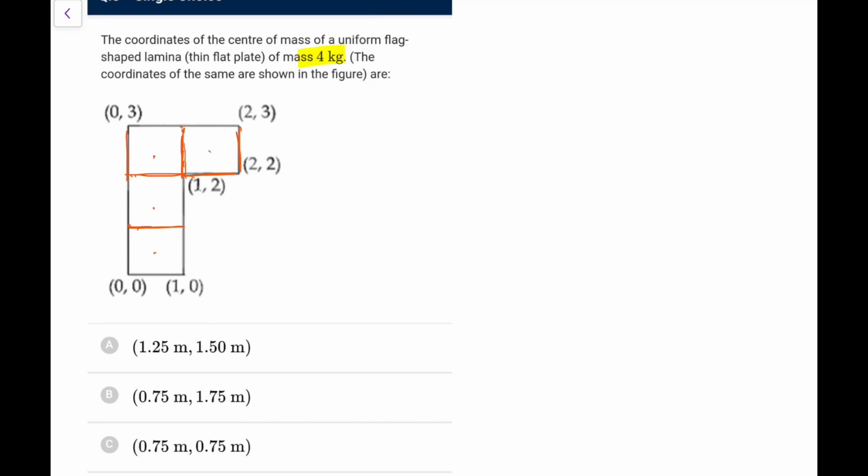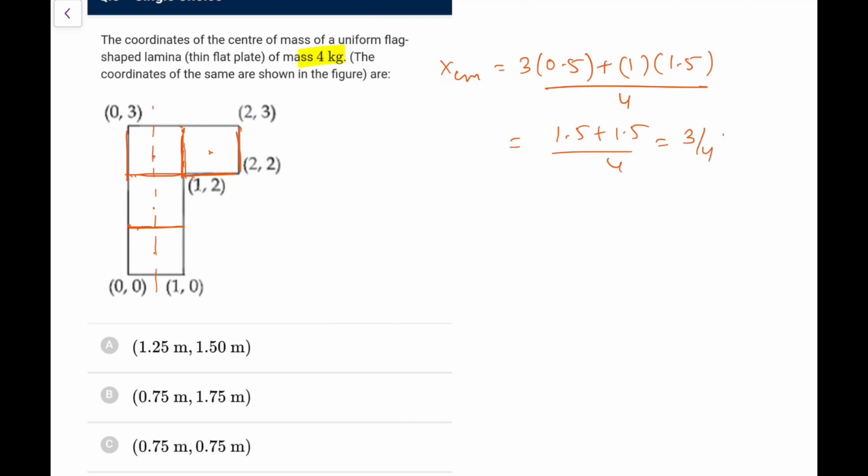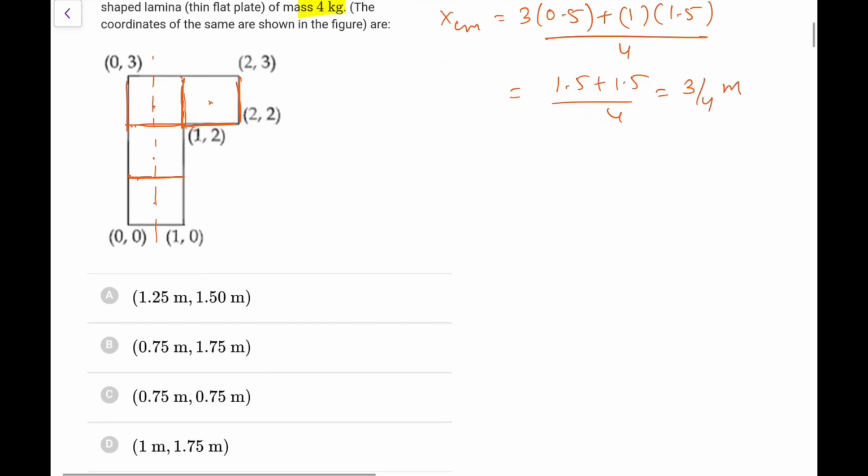So what I can do, these are the 4 CM of the 4 individual parts. Because all are identical, the x coordinate of the CM: for the 3 it is 0.5, so 3 times 0.5 plus this one, 1 times 1.5, divided by 4. So it comes out as 1.5 plus 1.5 by 4. So it is 3 by 4 meters. So the x coordinate is 3 by 4.